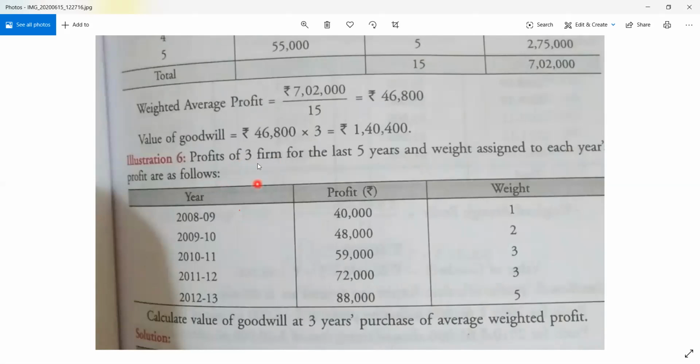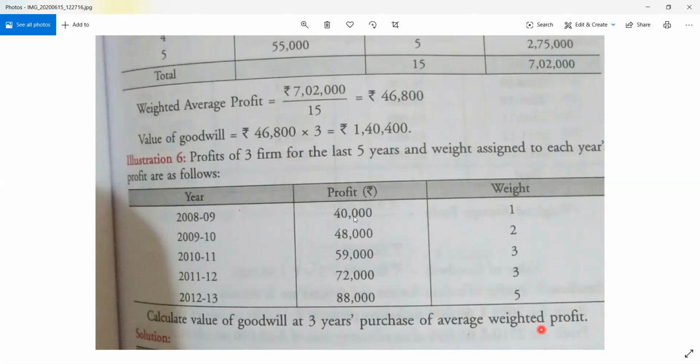The profit is given for the last 5 years and the weight has been assigned accordingly. You are required to calculate the goodwill at 3 years purchase of average profit.